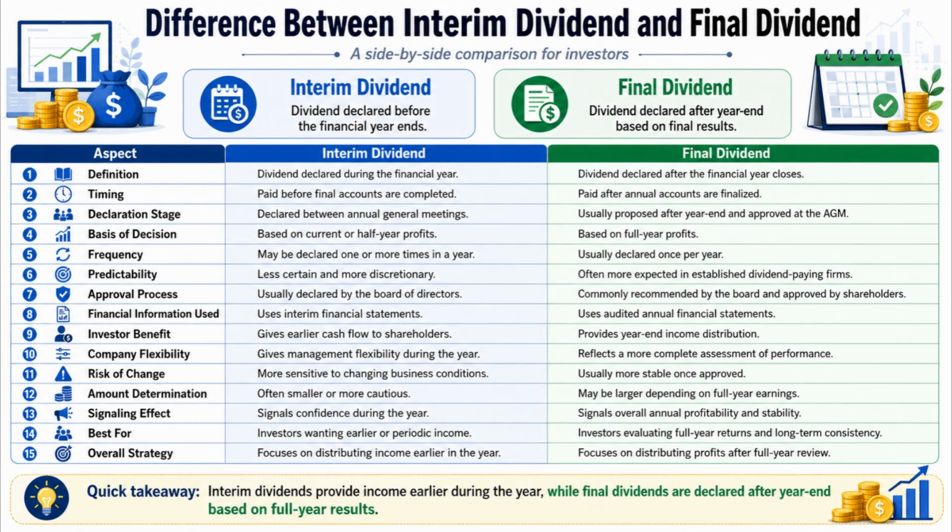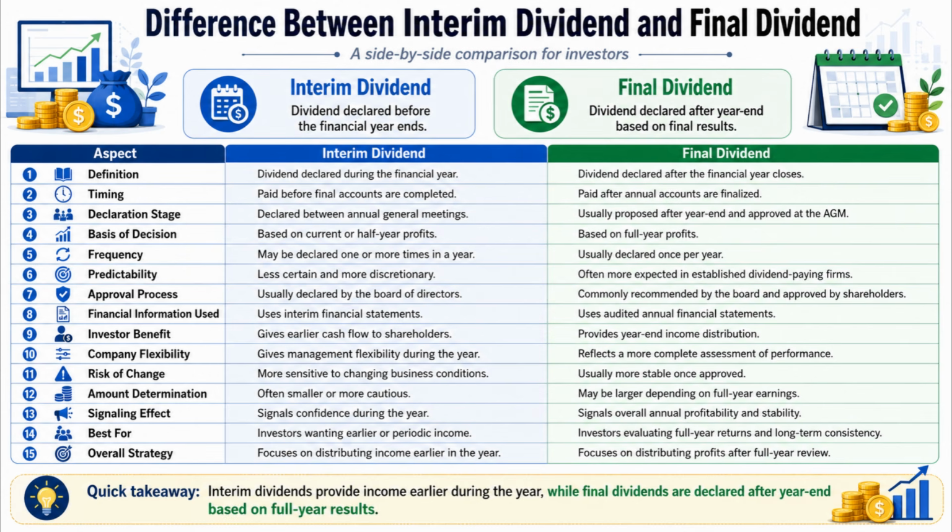approved at the AGM. Number 4. Interim dividend is based on current or half-year profits, whereas final dividend is based on full-year profits. Number 5. Interim dividend may be declared one or more times in a year, whereas final dividend is usually declared once per year. Number 6. Interim dividend is less certain and more discretionary, whereas final dividend is often more expected in established dividend-paying firms. Number 7. Interim dividend is usually declared by the board of directors, whereas final dividend is commonly recommended by the board and approved by shareholders.